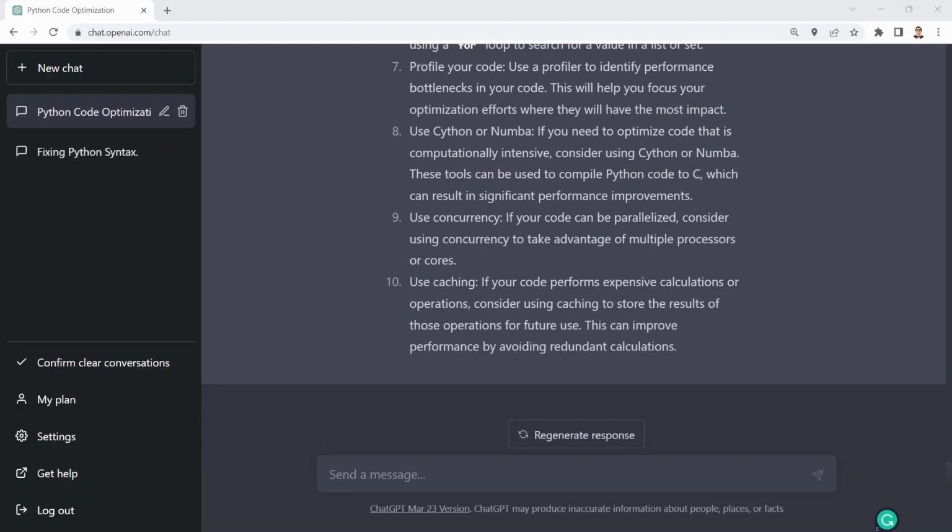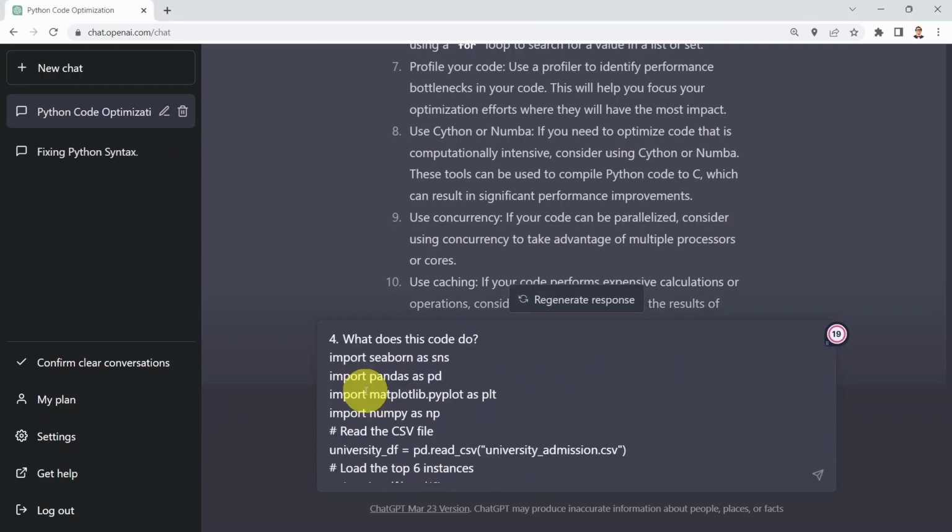Okay. So what I would like to do next is perform code optimization as well, but on a little bit more advanced code. If you recall, we covered this before when we trained our machine learning regression model. Let me copy the code first, and then I'm going to show you what I mean. I'm going to first ask ChatGPT to simply explain what this code does. I'm going to say, what does this code do?